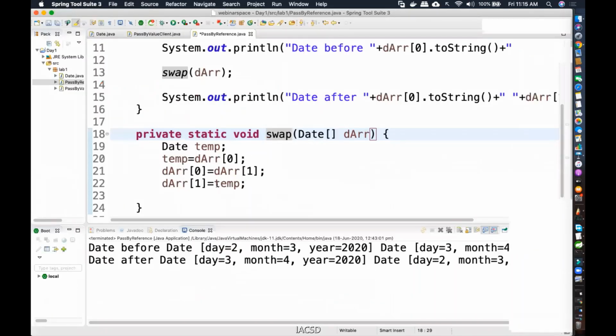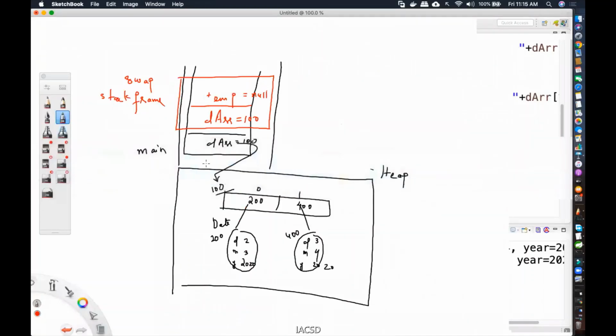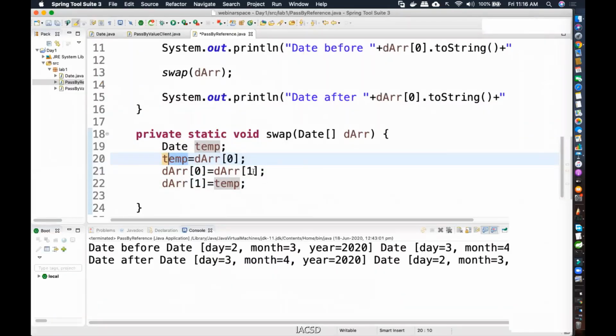Okay. Now see this DARR of 0. I'm putting it inside temp. DARR of 0. So let's see. This is now pointing to this array, same as this 100, right? DARR of 0th location, that is this. Okay, what is the value? 200. I'm going to put it in temp, so this will become 200. Second line, DARR of 1, I'm putting in DARR of 0.